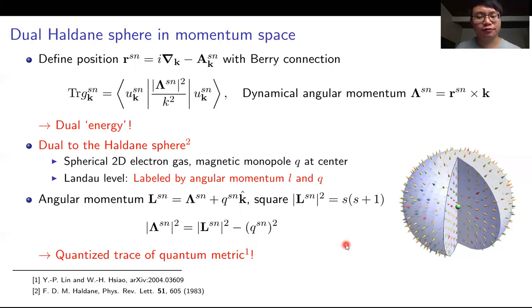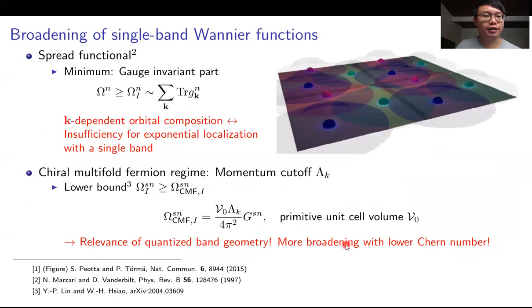So we have seen the beautiful results. Are there any physical manifestations? Actually, there is. The first and most direct thing to see is that the broadening of the Wannier function could be affected by the quantized band geometry. It has been shown that the broadening of the Wannier function could be measured by the spread functional. Although it depends on the phase of the Bloch function of choice, a minimum of it could be determined by the gauge invariant part, which is derived from the momentum space summation of the trace of quantum metric.